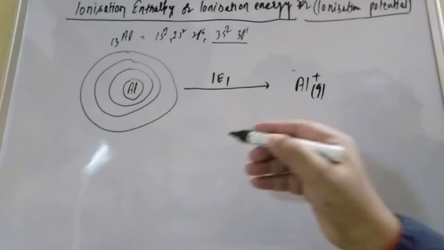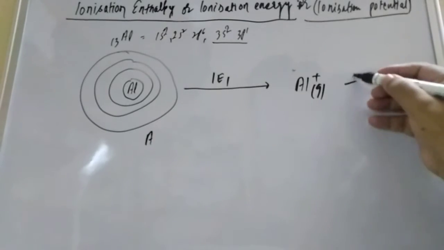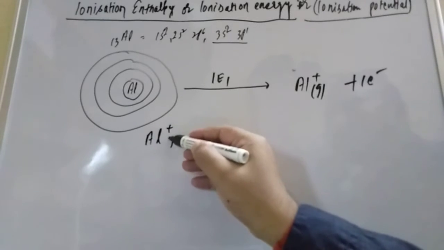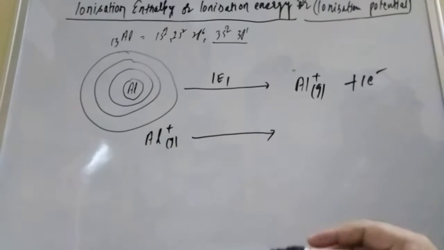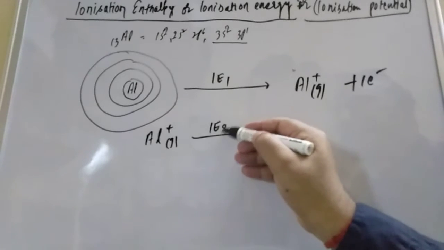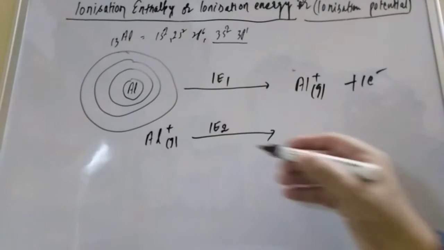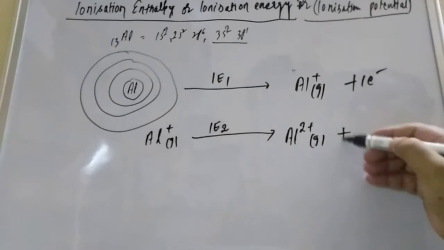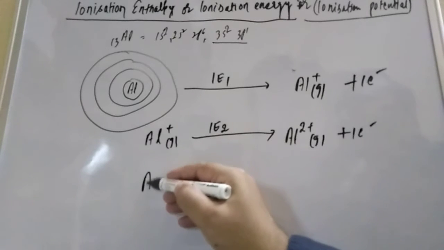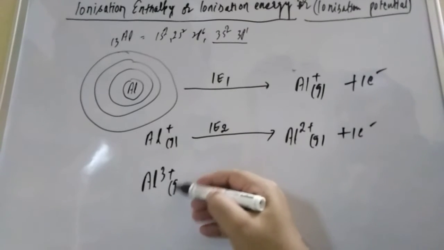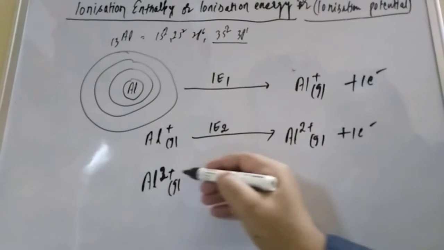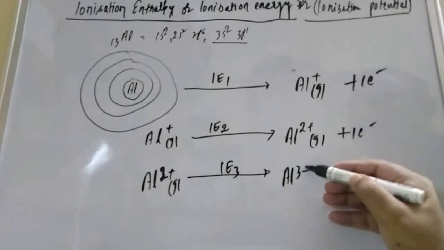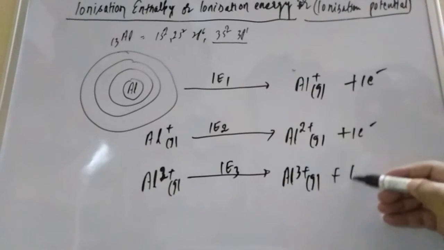Now you remove one more electron. Aluminum is now a positively charged gaseous ion. You supply some more energy, suppose IE2, the second ionization enthalpy. It will convert into Al2 plus, gaseous, plus 1 electron. And then Al3 plus: from Al2 plus gaseous, you supply IE3, and you get Al3 plus, also gaseous, plus 1 electron.